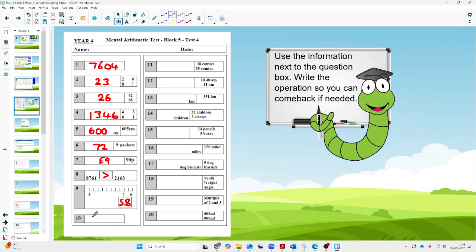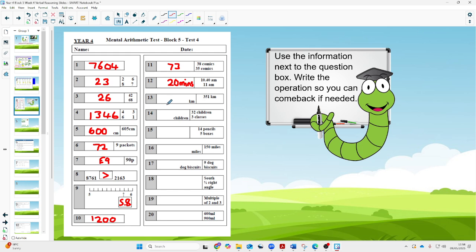Double 600, we should have had 1,200. Moving on then to number 11, how many in total in terms of comics? You should have put 73 down. Then how long is playtime? Of course it's 20 minutes long. You can put 20 mins if you want. We would allow 20 as well.